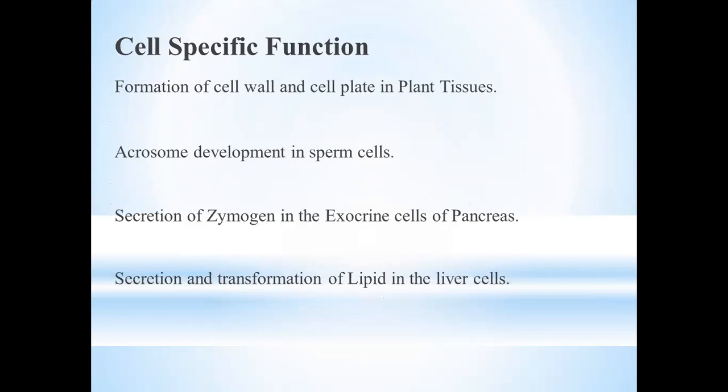In the last, we have the cell specific functions, that is, different types of cells have different specific functions with the help of the Golgi apparatus. Formation of cell wall and cell plate in plant tissues are also functions of the Golgi apparatus. After that, acrosome development in sperm cells is also performed by the Golgi apparatus. The third one is the secretion of zymogen in the exocrine cells of the pancreas, and secretion and transformation of lipids in the liver cell are also performed with the help of the Golgi apparatus.